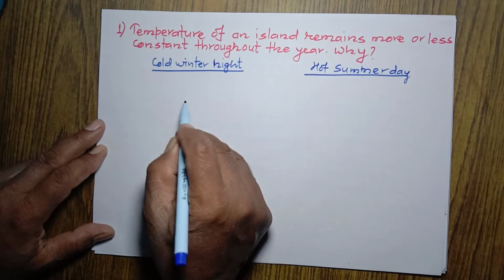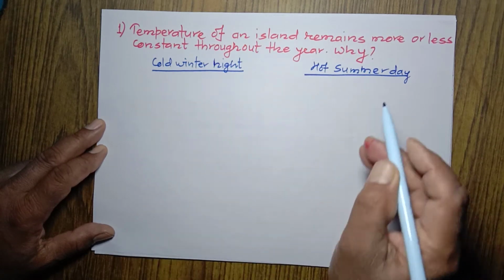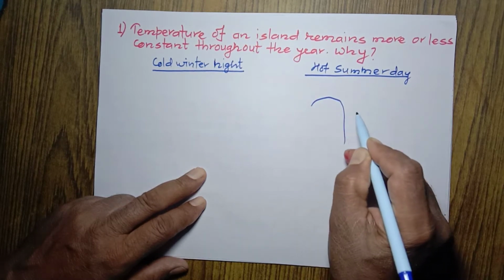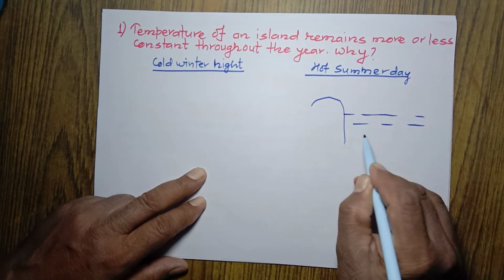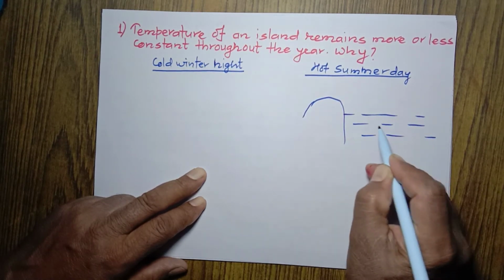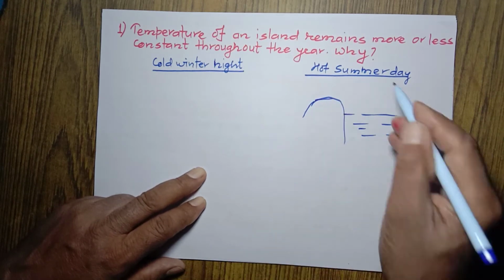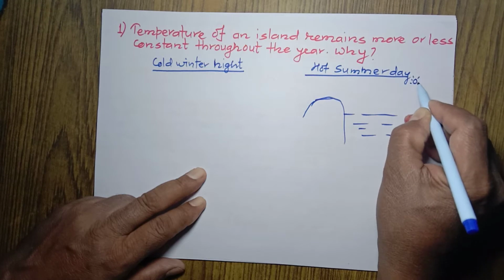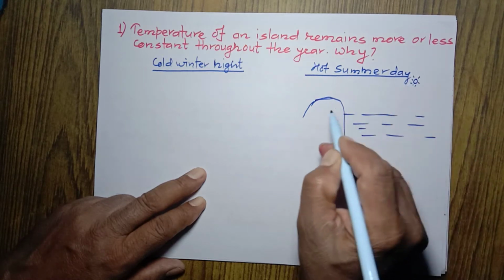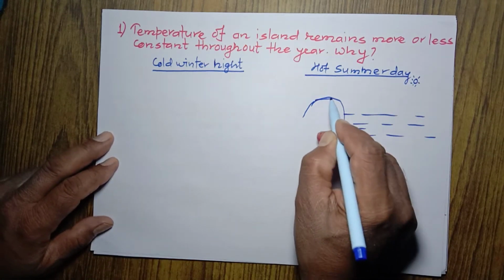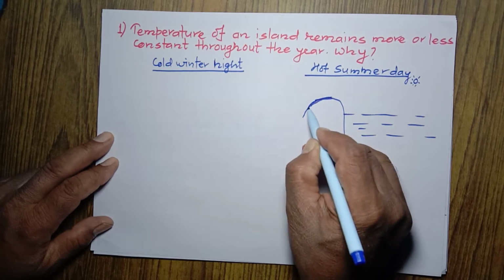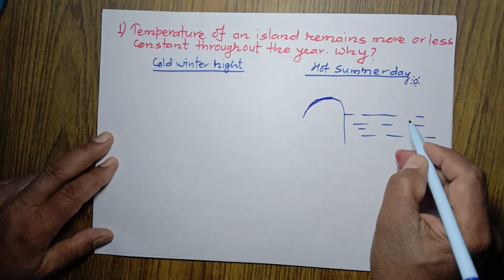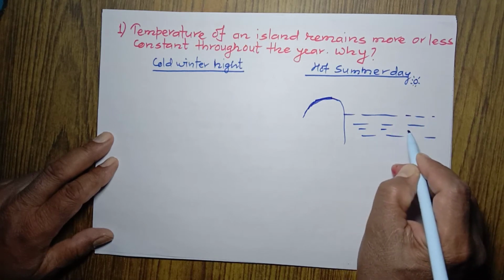In a cold winter night, what happens? In a hot summer day, what happens? Look at this. Let's say this is an island and it is surrounded by water; I'm making only one of its sides. This is the island. In a hot summer day, there is sun in the sky, and during daytime, the land of the island absorbs heat energy from the sun, and water also absorbs heat energy from the sun.